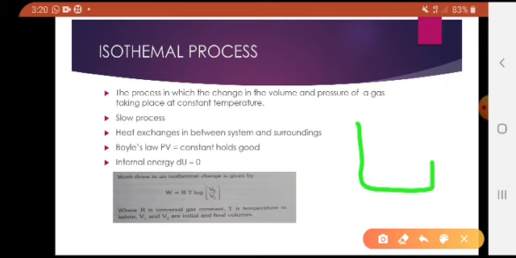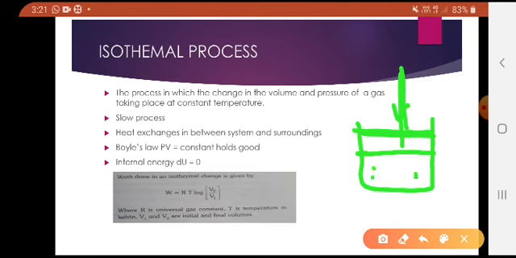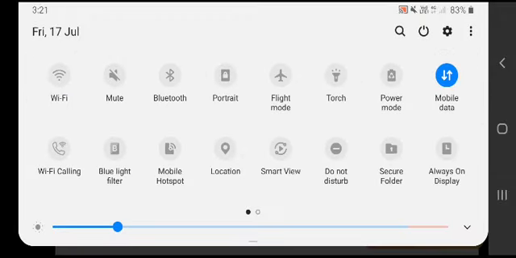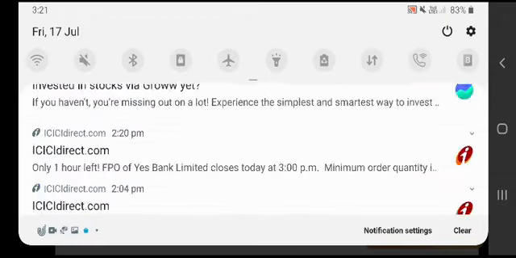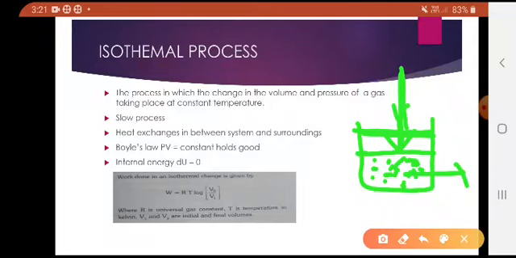For example, this is a cylinder. Here the gas is fitted with a piston. When you press it, volume decreases, so automatically pressure increases, and therefore temperature increases. When the temperature increases because you are applying force on the gas, it releases heat to the surroundings.